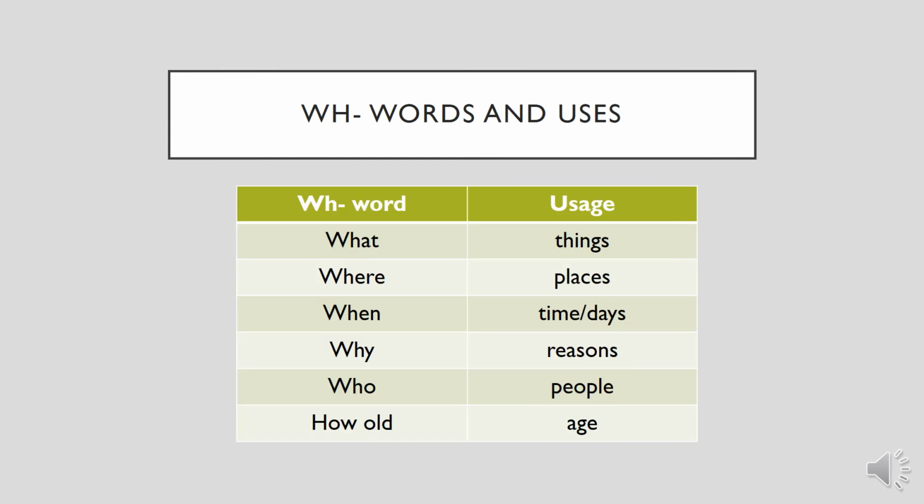All of these WH words I have written here for your reference, like what, where, when, why, who, how old, and usage. What we use for things, where we use for places, when we use for time or days, why for reason, who for people, and how old for age. Okay, so these are the WH words and their uses.